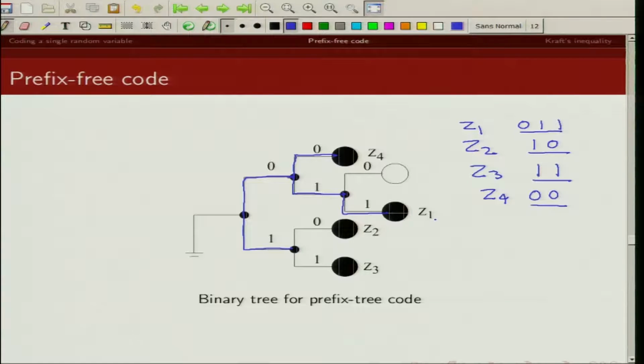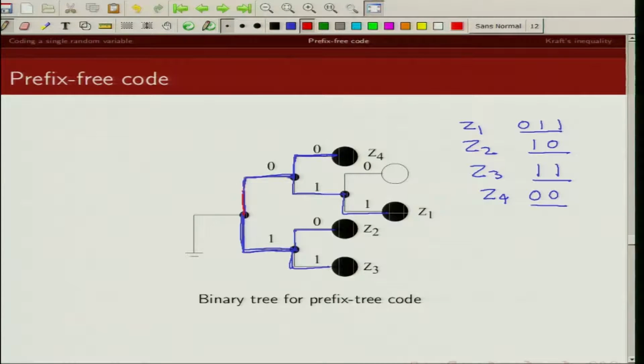So that's my Z1. Similarly, how do I get Z2? I have this 1 and then I take this leaf 10, that's my Z2. Z3 is 11, that's this, and Z4 is given by this. So you can see from the root there is a unique path.